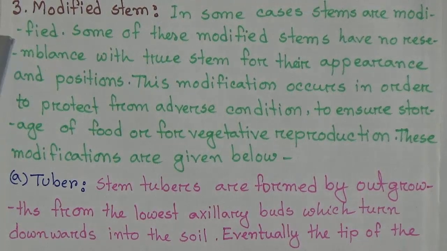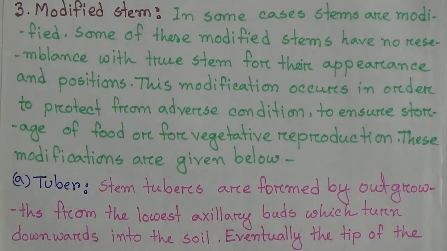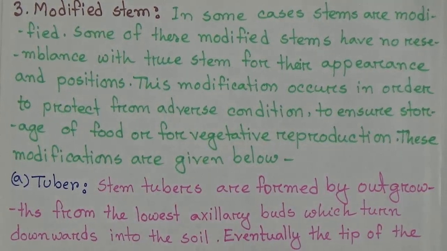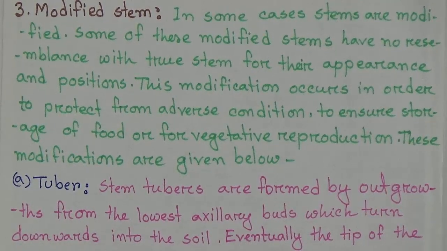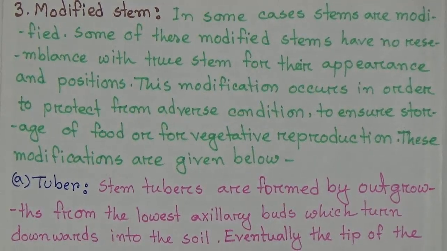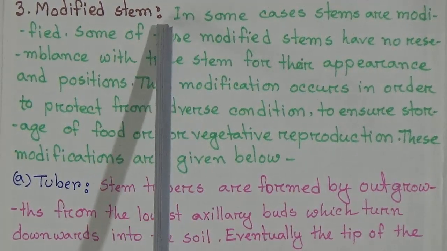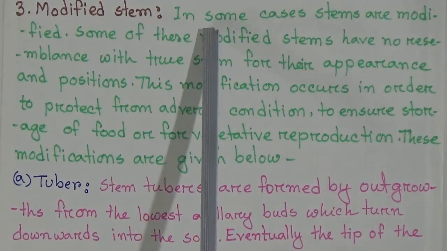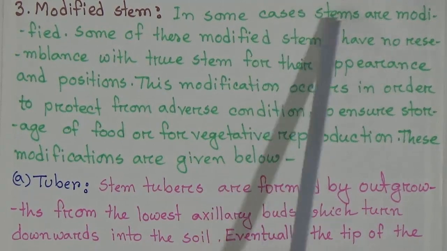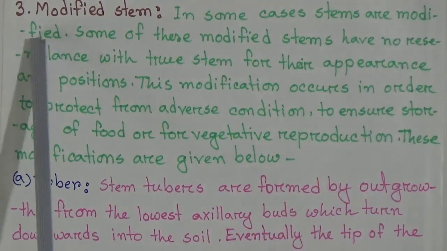Now we start with modified stem. Students, you have read about modified stem in your previous class, that means in the class 7 book. Now we will revise it again for the reproductive organ. In some cases, stems are modified.